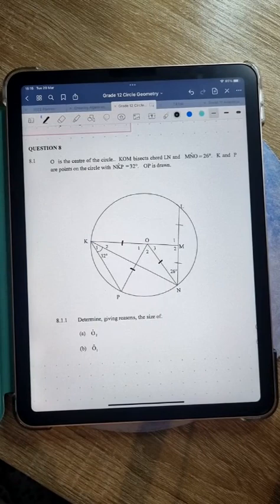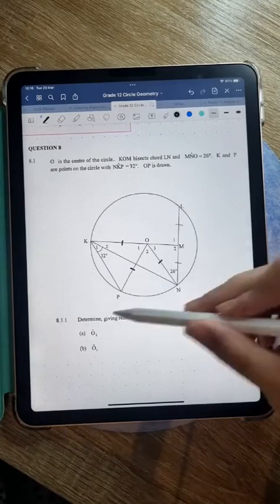How many days a week do I go live? So I don't really have a lot of time to go live in the week when school is on, because I have sport 4 days a week. So I try and make some time here and there. But if you follow me, then you will be notified when I go live. I'm going to try and go live more in the second term, because I do know that it's an exam term. So yeah, hopefully I can do that. So I don't have, what's the word? I don't have like a set schedule at the moment, but I'm working on it.